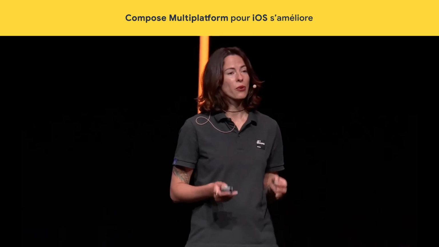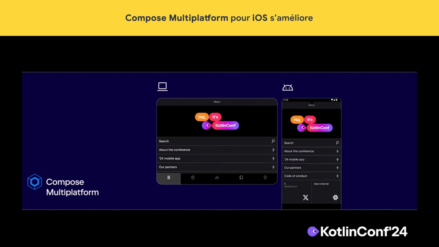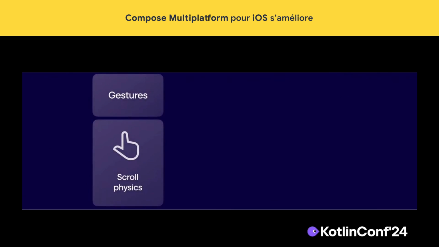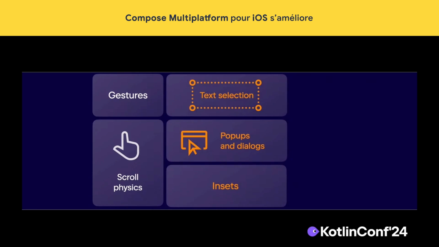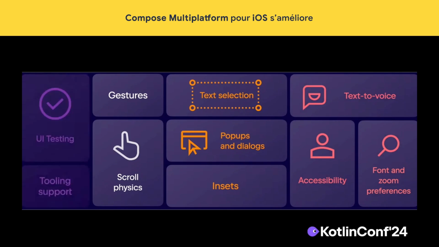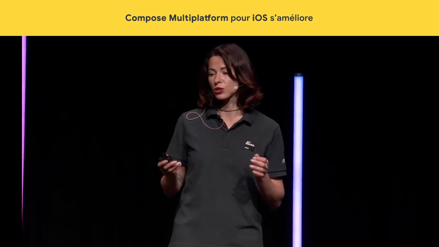Compose Multiplatform, our declarative framework for building cross-platform UIs, is already stable on Android and desktop, and iOS is moving forward quickly. Interactions feel more natural with changes to scroll physics and gestures. You have more common components available, and their interactions have been adjusted specifically for iOS. Compose iOS apps also become more accessible with out-of-the-box integrations with platform capabilities like VoiceOver. And the developer workflow improves with a new common DSL for testing UIs and better tooling support.